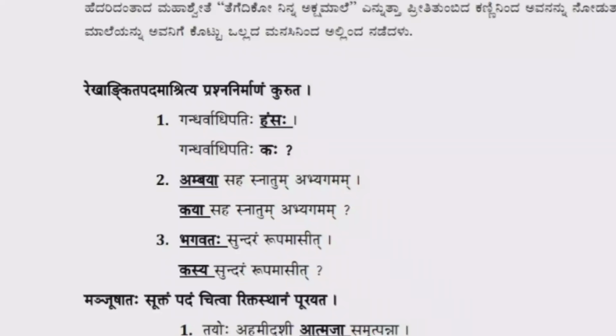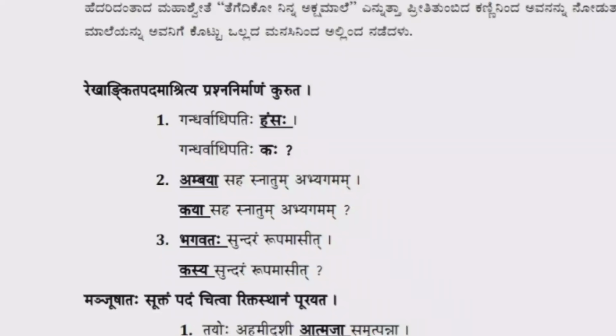Second question is Ambaya Sahasnatum Abhyagamam. The word Ambaya is underlined. Ambaya is Strilinga, Tritiya Vibhakti and Ekavachana. That's why see the answer: Kaya Sahasnatum Abhyagamam. Kaya is the answer word. Next question is Bhagavataha Sundaram Rupam Asit.